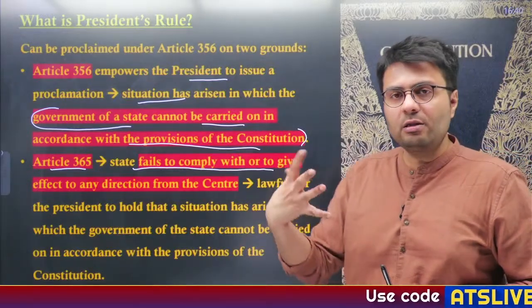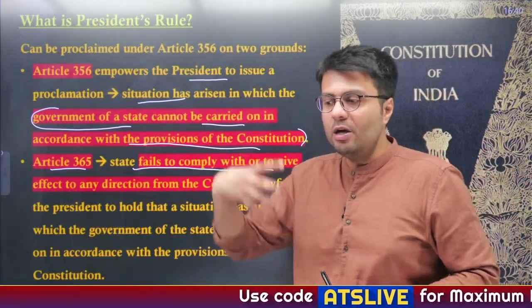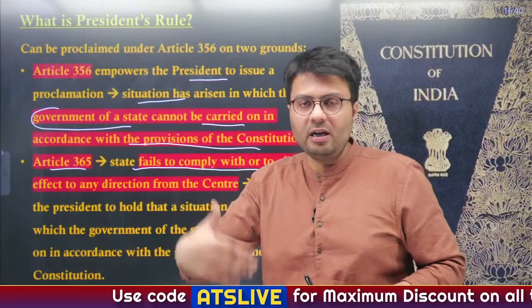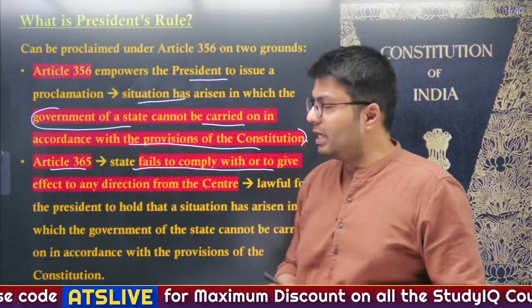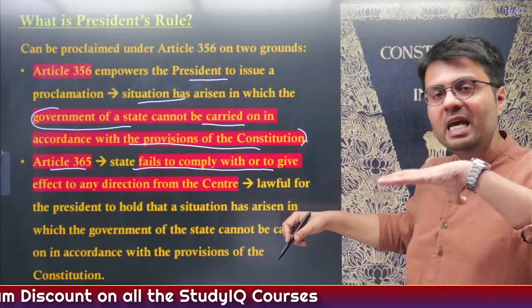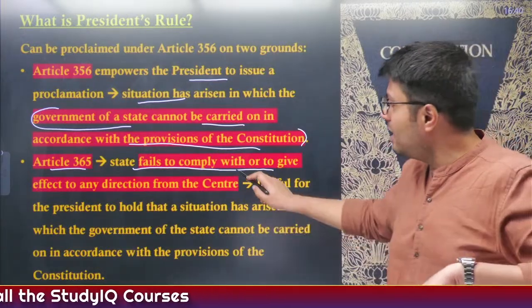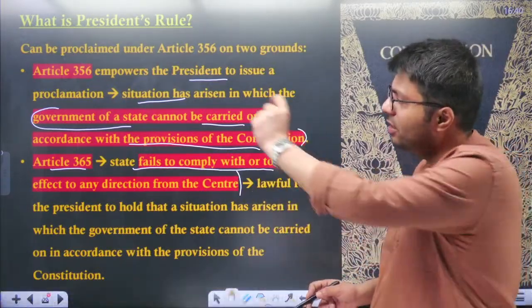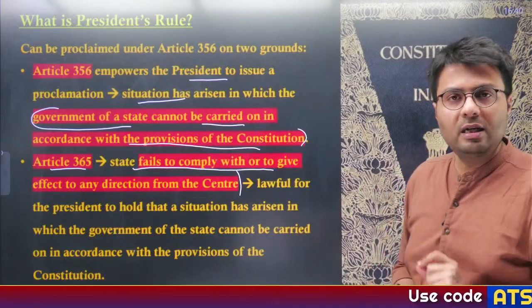As this is an exclusive power of the central government, it is well within the right of the central government to give directions to the state government. In case the state government fails to comply with such directions which form a very exclusive part of the Centre's power, this is a fair ground under which President's Rule can be imposed under 365.